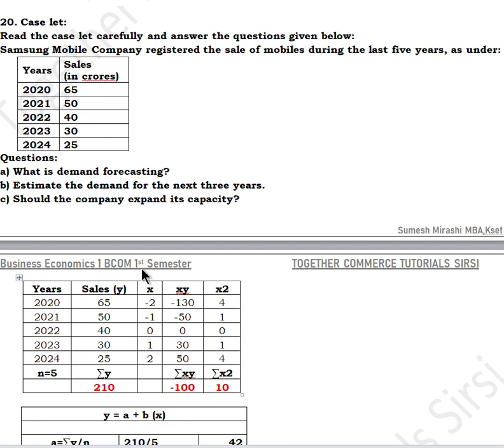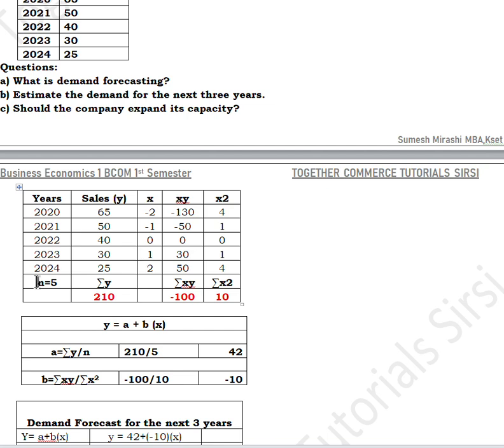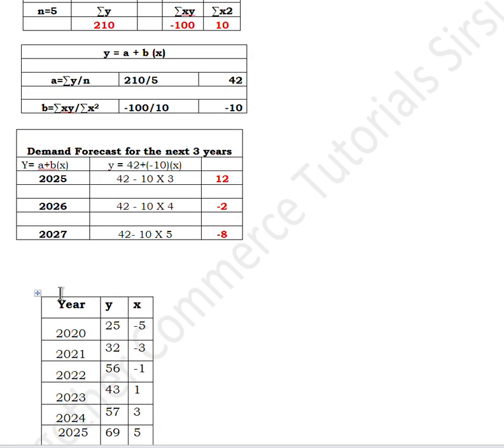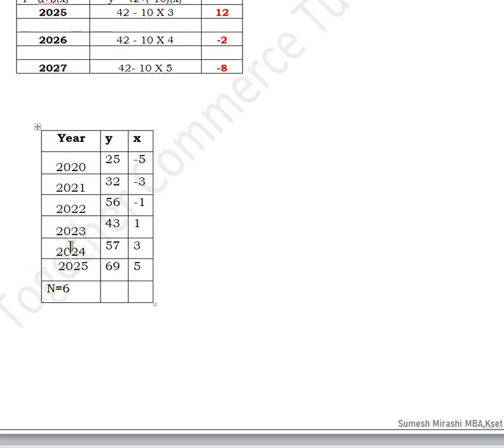This problem has been asked in many question papers. Almost all the question papers have this similar kind of problem. The only difference is that in some problems n is an odd number, in some problems n is an even number. The only change is x, rest all things will be the same. If there is an odd number, then you will have a middle year, so that middle year should be 0. Then above 0 the x will be minus 1, minus 2, below 0 the x will be plus 1 and plus 2.